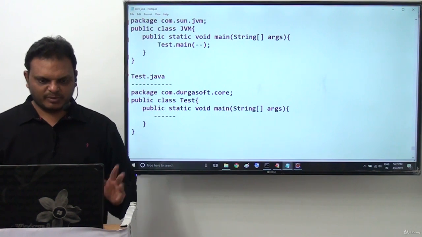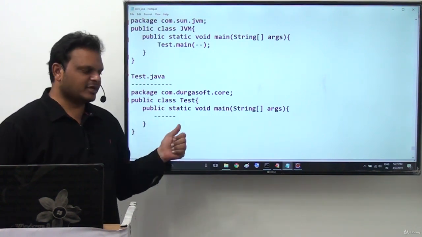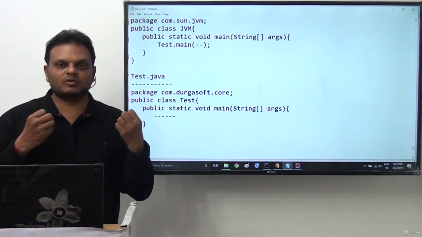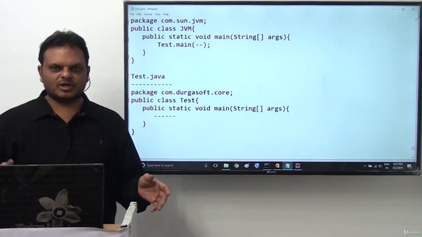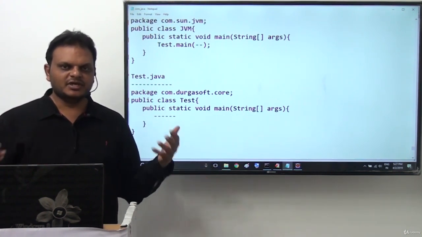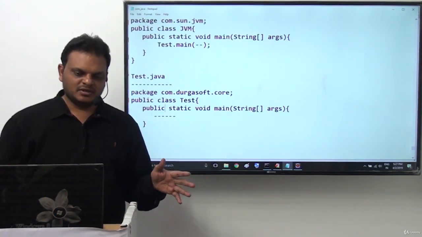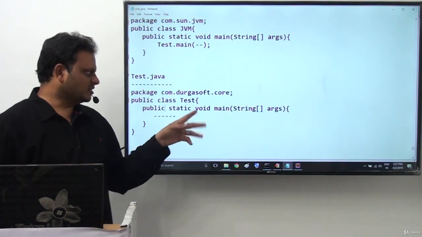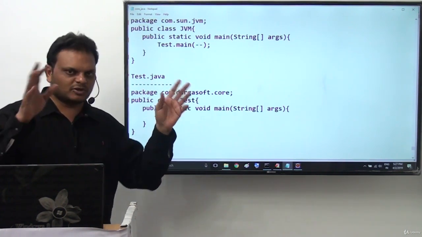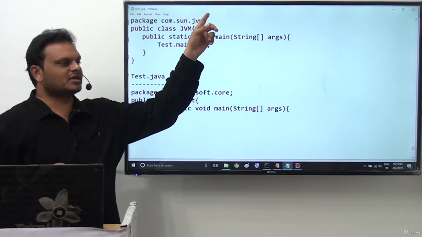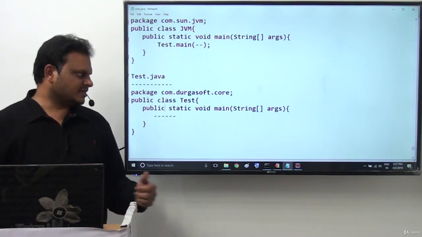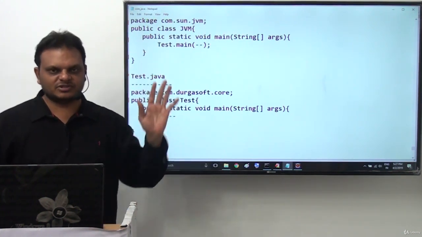Then what is the next one? Public scope. Public means throughout our application, throughout the system. Whenever we declare it public, it is available to the present package and throughout our system, including com.sun.jvm also. We can access this public method anywhere in our system.